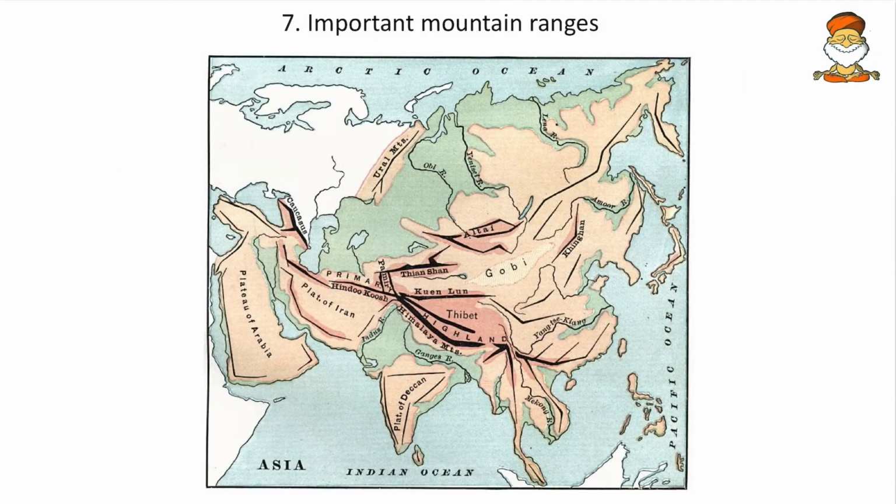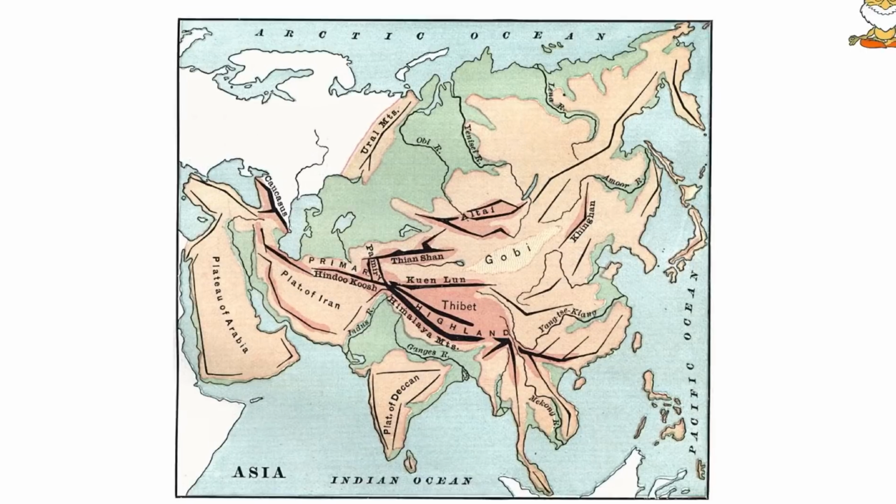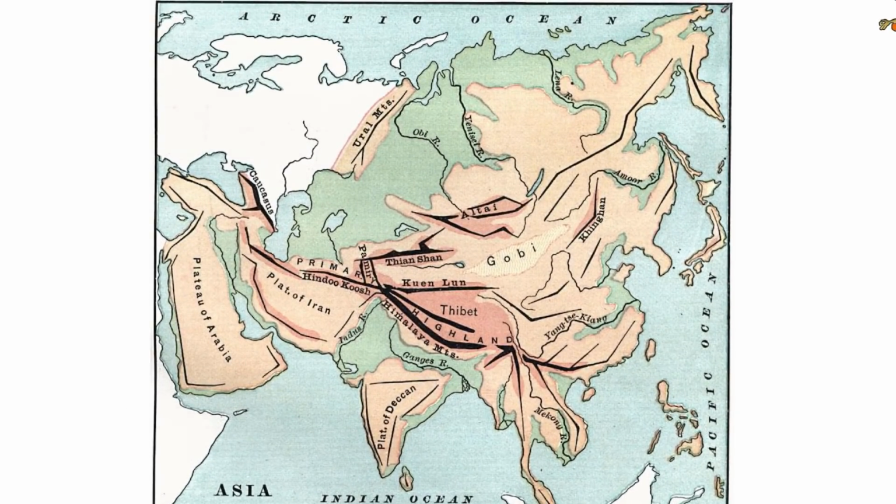And then come to next, important mountain ranges. Friends, here also we take up the mountain ranges of all continents and revise. So Afghanistan is in the news, so that's why it becomes important, and Afghanistan is a knot here. Okay, so with this knot various mountain ranges will flow. So here we can see the Hindu Kush mountains going on here, and here the Zagros and Elburz.